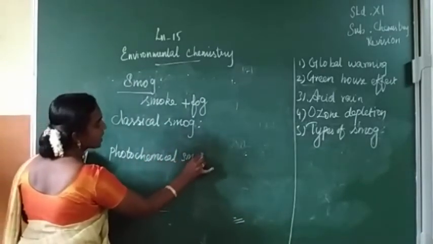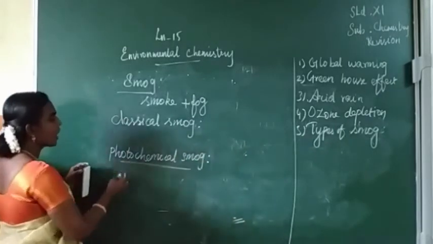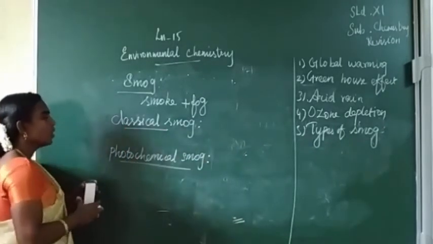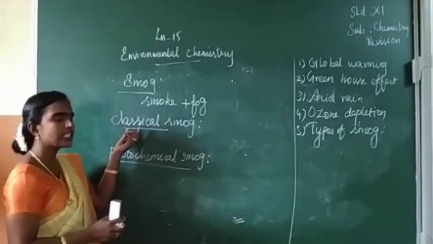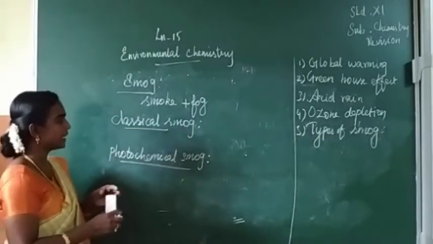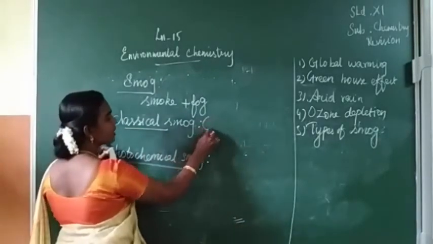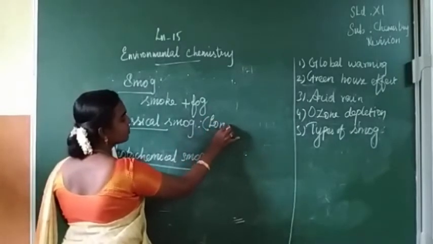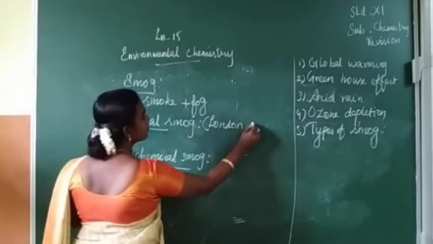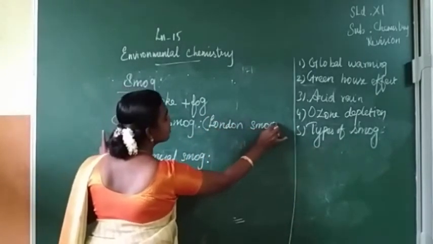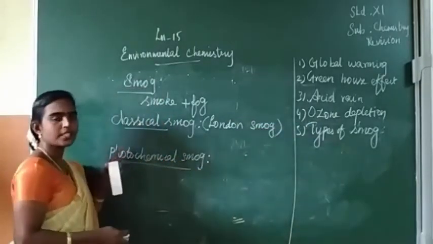First one, classical smog, isn't it? Classical smog was first observed in London, so it is otherwise termed as London smog. Clear?